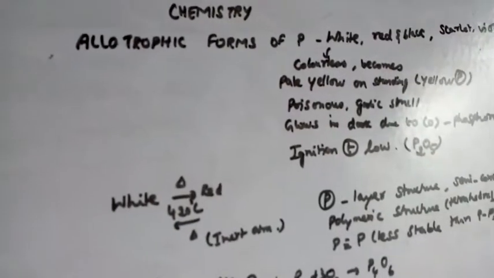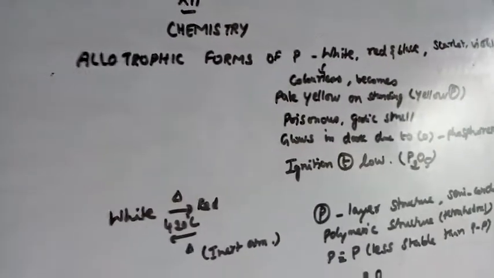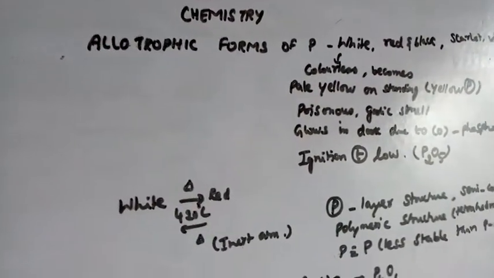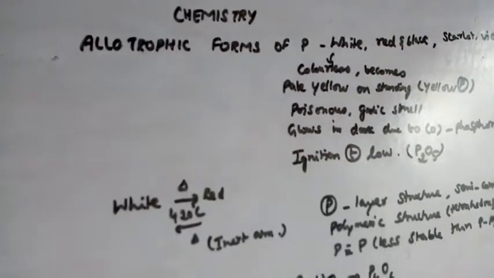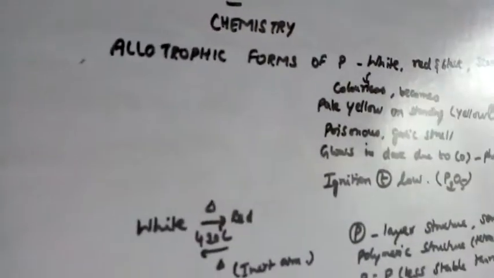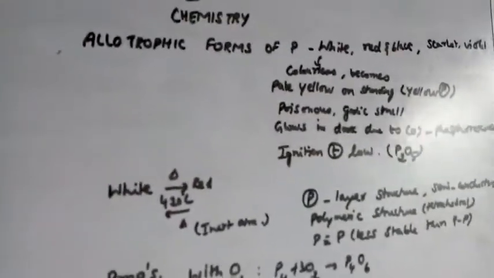Moreover, it has a garlic smell. Even P2O3, phosphorus trioxide, has a garlic smell. That is also important; it will come as one word. While noting this point itself, write it in pencil. Okay. So, it has a garlic smell.